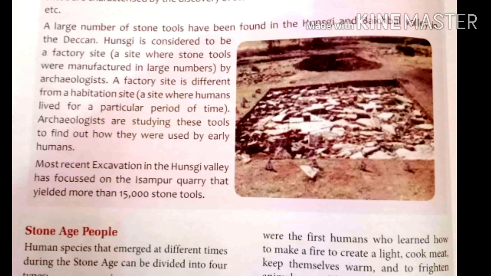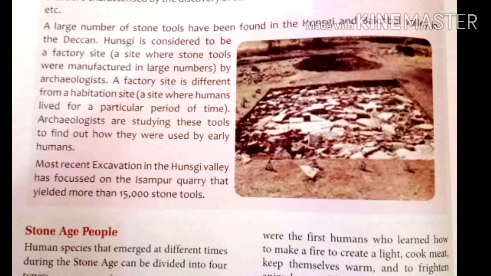Stone tools were manufactured. Archaeologists are studying these tools to find out how they were used by early humans. Recent excavations in Hunsagi Valley are showing on the Isampur quarry that more than 15,000 stone tools were excavated there.